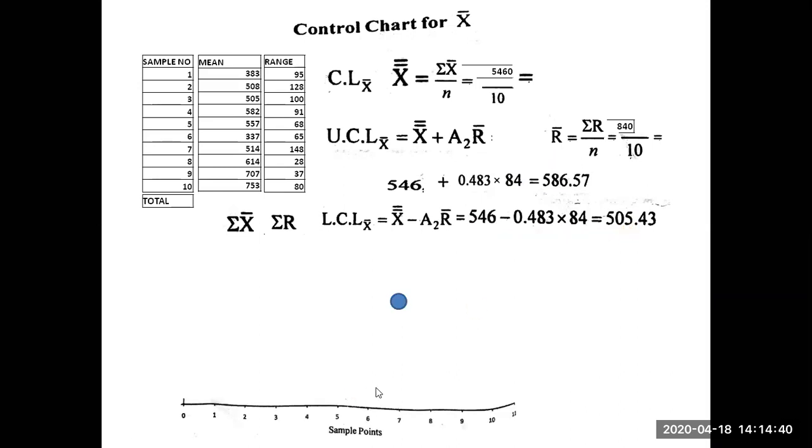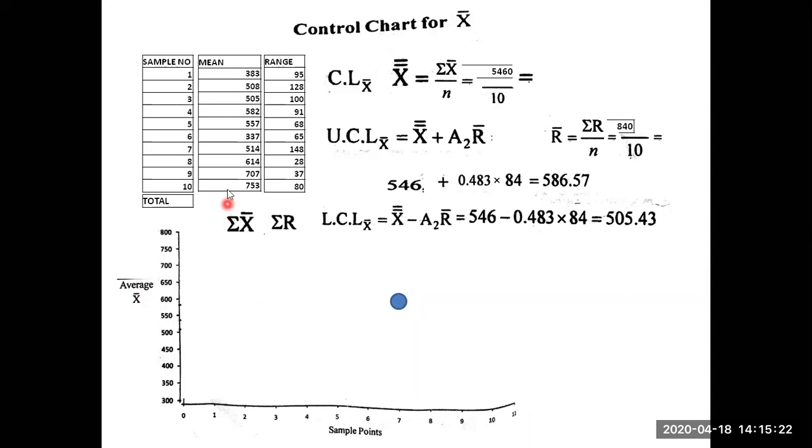Next, what you have to do is now we have to prepare a diagram, whether we are accepting or rejecting. Okay. First, what you have to consider? Sample points. How many samples are there? 10 samples. So you place sample numbers on the x-axis. Remember, on x-axis we are considering the samples. Okay, on y-axis what you have to consider? Whether mean or range. We are considering the mean chart. That's why you consider the means only. This is the mean or average, whatever it may be.